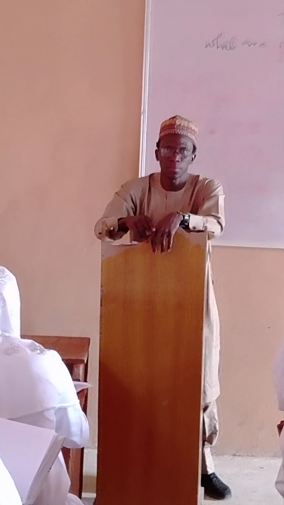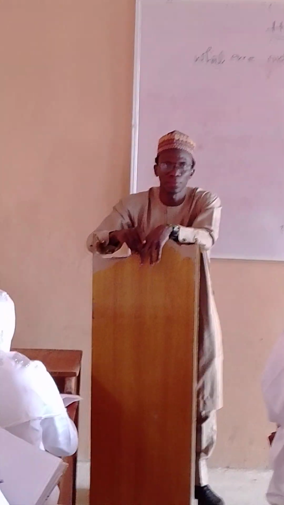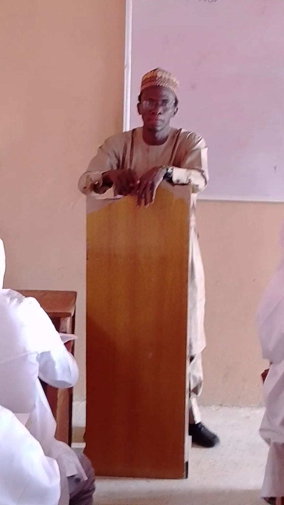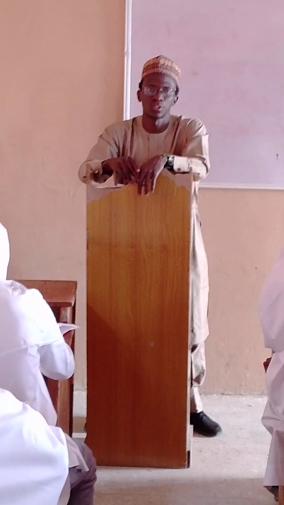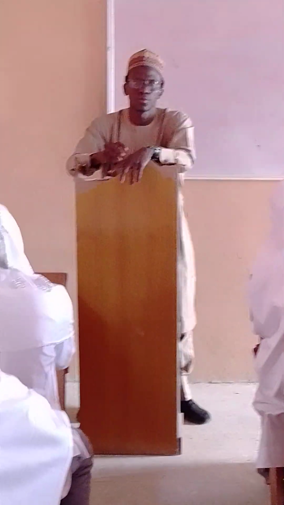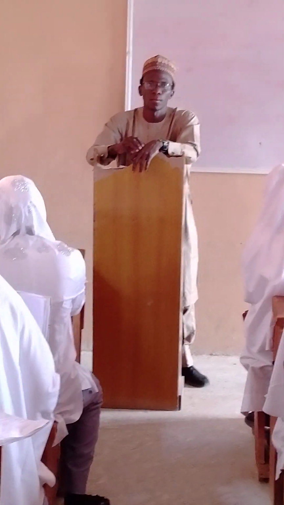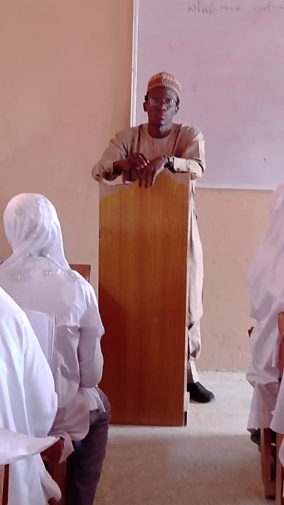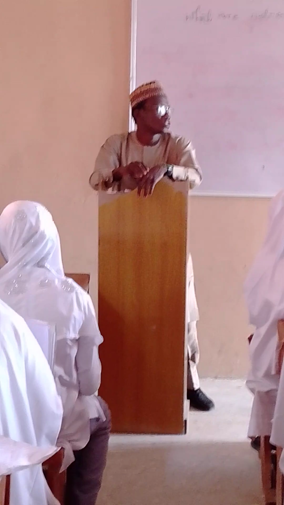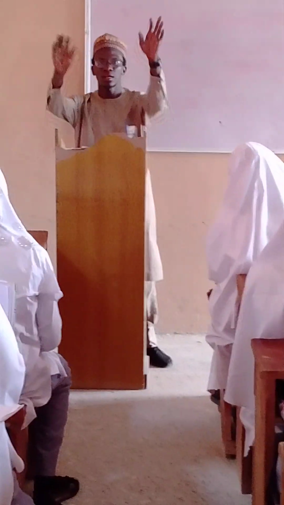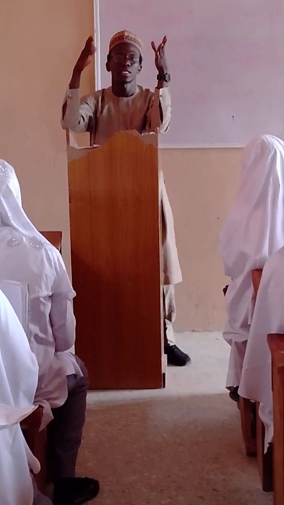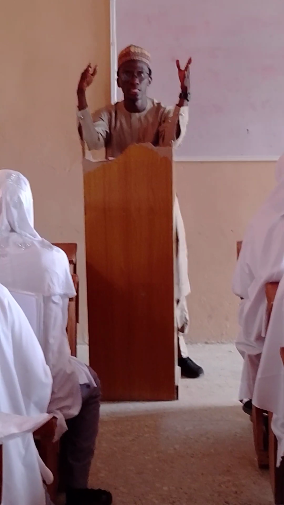Any questions so far? Yes. Can a source of food have both protein and carbohydrate at the same time? Yes, that's what I just explained. There are different kinds of food groups we have.